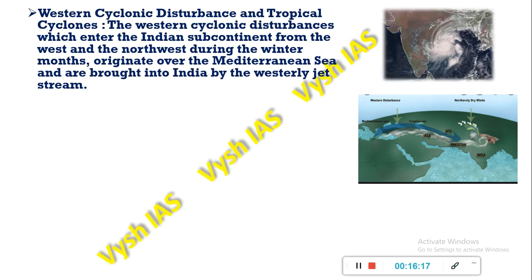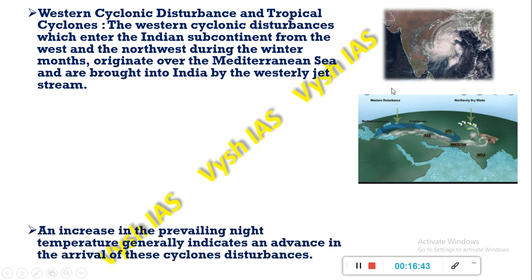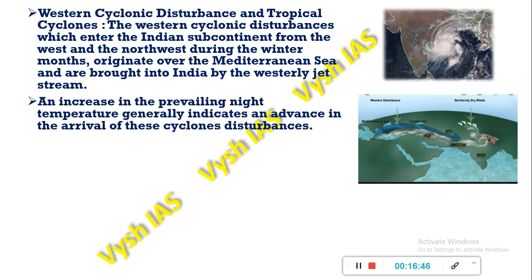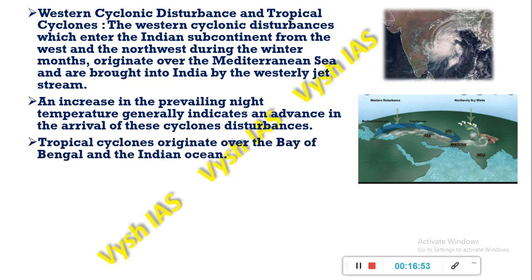Next we have the western cyclonic disturbances and tropical cyclones in winter season. These western cyclonic disturbances enter India through the west and the northwest during the winter months. They originate in the Mediterranean Sea, as you can see in the picture, and are brought into India by the westerly jet stream. An increase in night temperatures generally indicates the advance and arrival of these cyclonic disturbances.